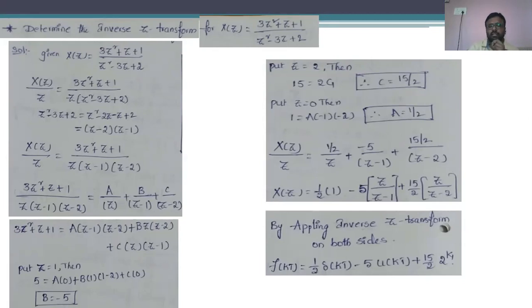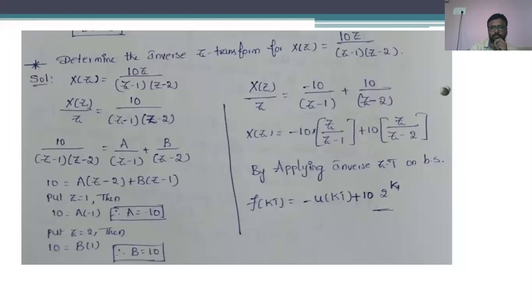We are going to calculate the values of the constants A, B, C, and then, taking the z value to the right-hand side and applying the inverse Z transform, we are going to get f of kT. That means F of z is to be converted into f of kT. This is the technique applicable for the partial fraction method. The given sequence has to be represented as F of z divided by z in order to apply the partial fraction expansion.